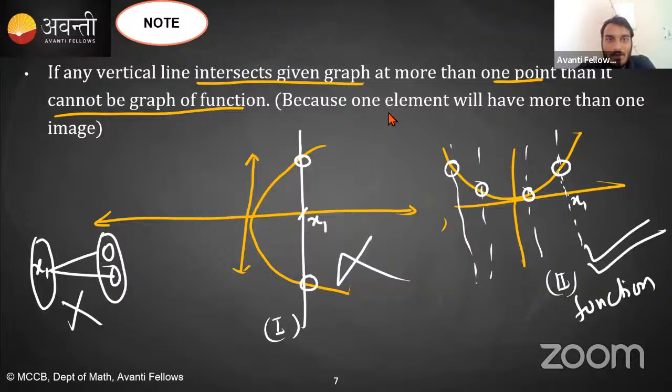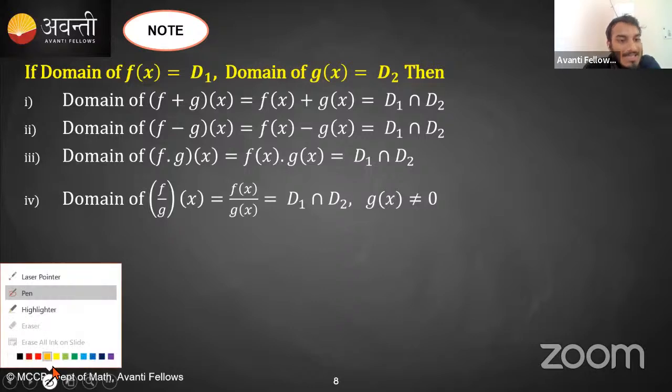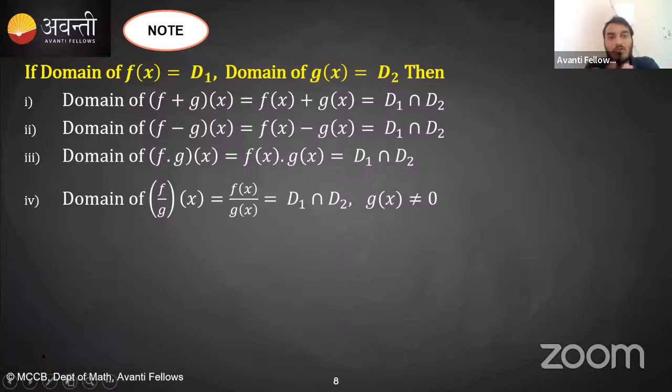Now everybody, these are things you already know; I'm just recapping. Let's suppose we are given two functions. It can be more than two functions, but for the time being, let's suppose we have two functions, f of x and g of x. f of x has domain d1, g of x has domain d2. Now, what would be the domain of f plus g of x, meaning f of x plus g of x?